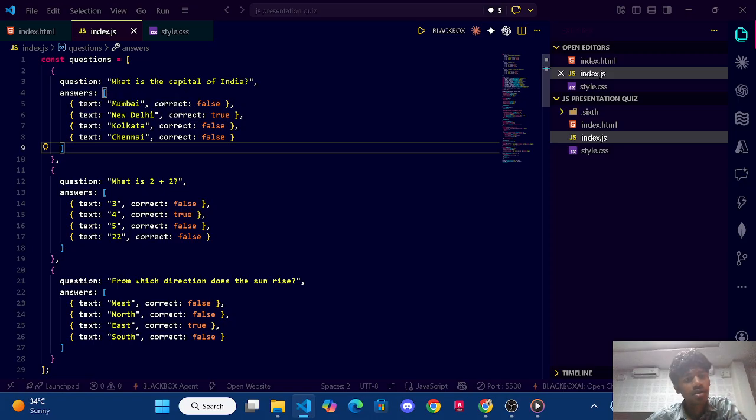We have four options in the answer: Mumbai, New Delhi, Kolkata, Chennai. So what is the question? What is the capital of India?